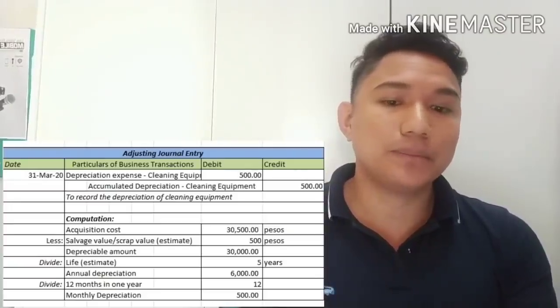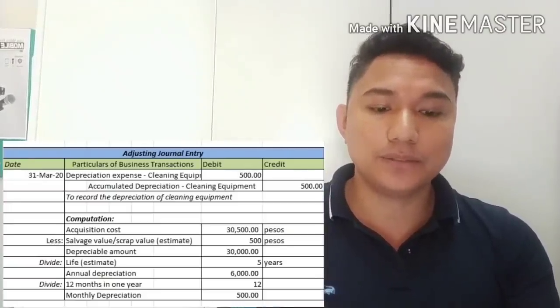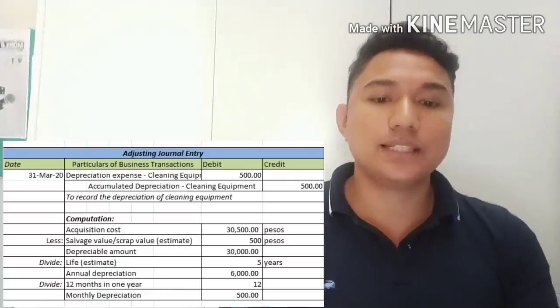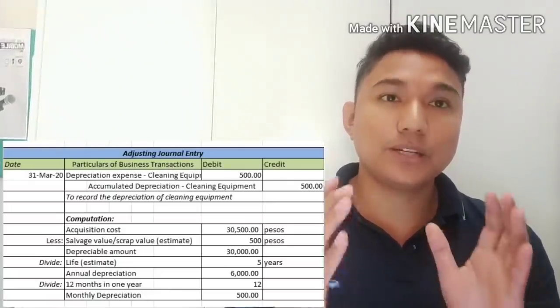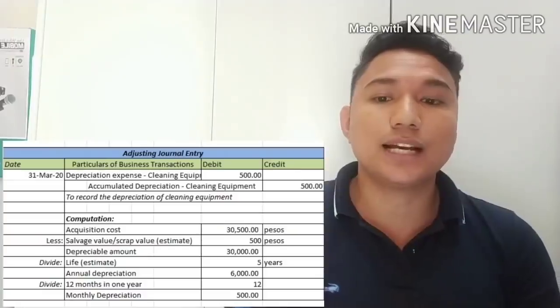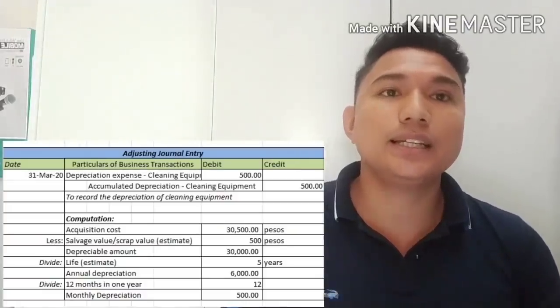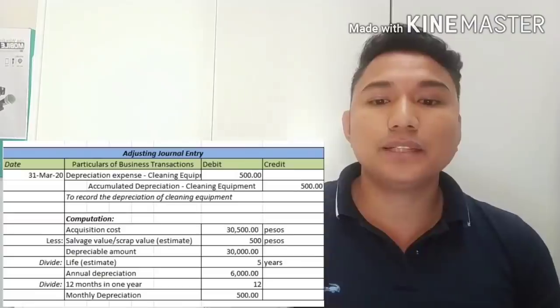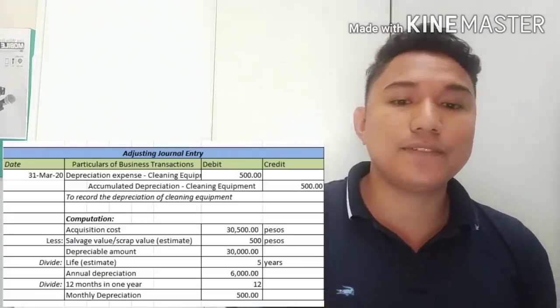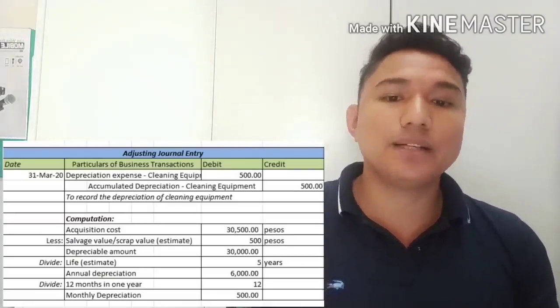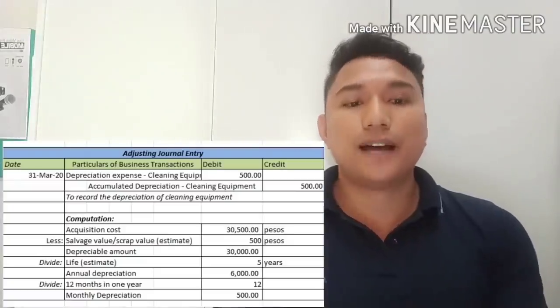get the 1 month depreciation only. So we divide it by 12. 6,000 divided by 12 is 500. So the monthly depreciation of Joji Langga Company for its cleaning equipment is 500. Debit depreciation expense, cleaning equipment, 500, and credit accumulated depreciation, equipment, 500.